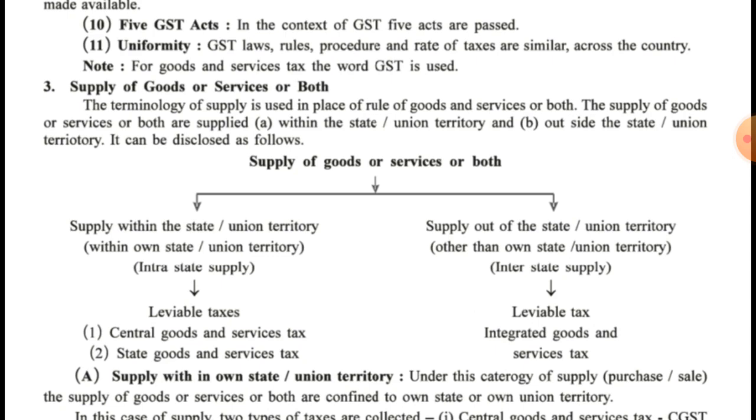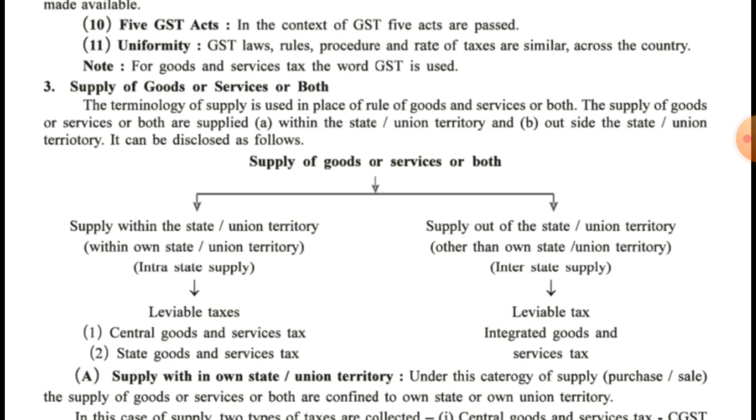Now in case of intra-state, means within the state or union territory, then which kind of taxes are leviable? That is central goods and service taxes and state goods and service taxes. It means CGST and SGST. While students, you are going in DMart or any of the mall, you might have seen in the bill that two different types of taxes are applicable in the bill, along with the total amount of the purchase that we have done, that is CGST and SGST. So that is the two types of taxes when the transaction is done or when the purchase is done or selling is done within the state itself.